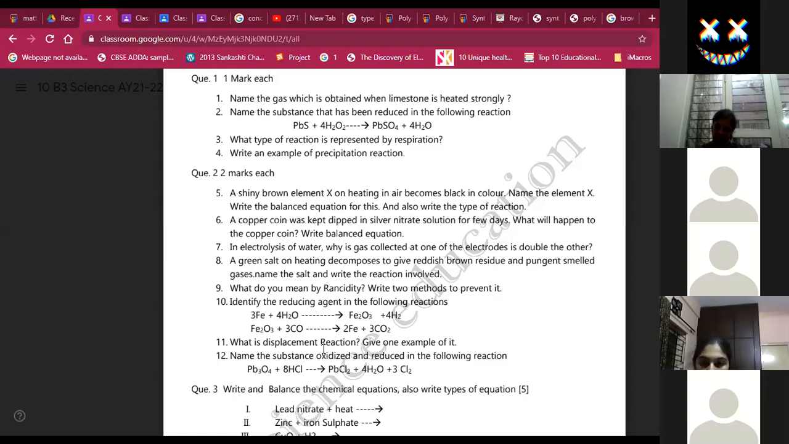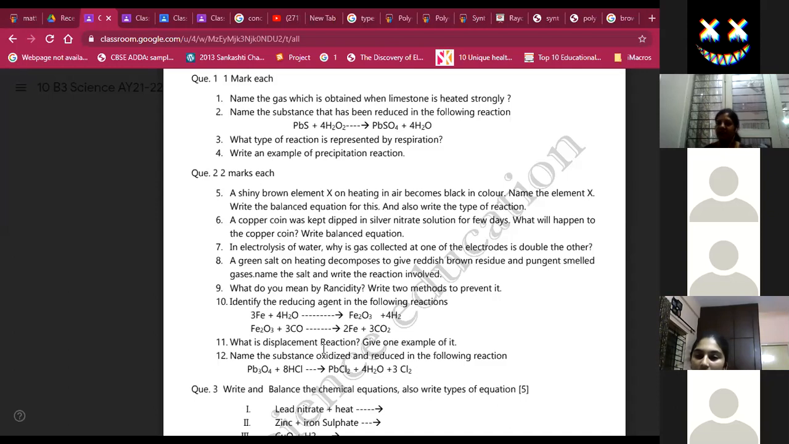Ma'am, we can also explain it as A plus BC. Yes, that is also how you can explain it. I wrote that a displacement reaction takes place when a more reactive substance replaces the less reactive substance, but I did not add from its solution. So will marks be cut?